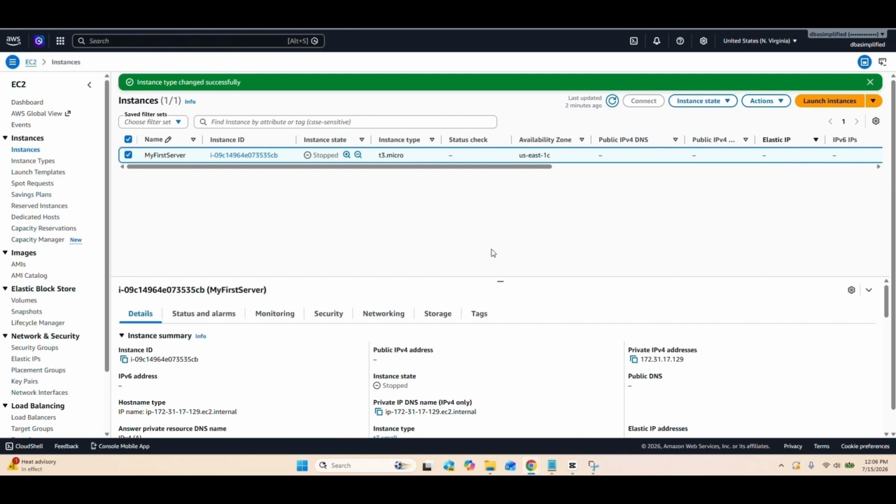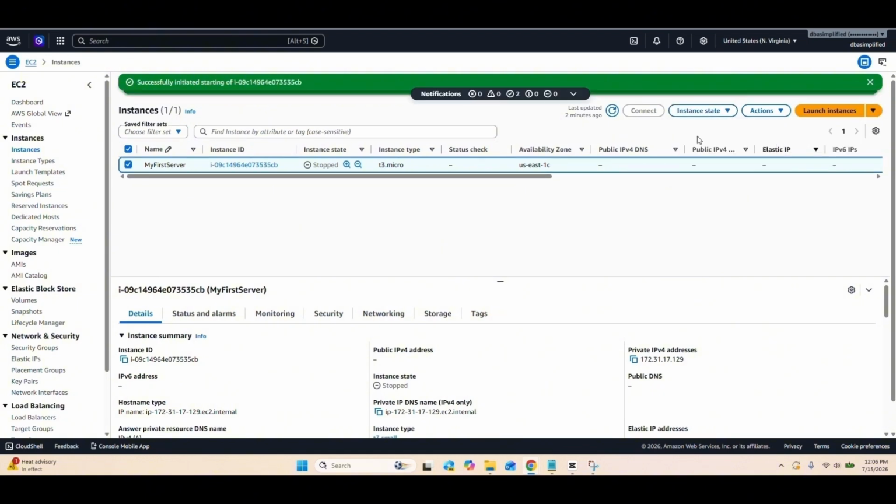And that's it. Your EC2 instance has now been resized. So click Instance State, choose Start Instance. Now we will wait until the instance enters the running state.